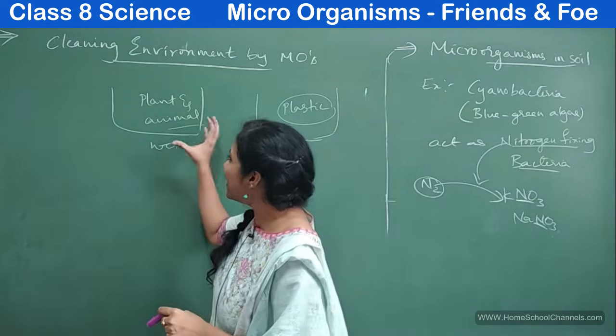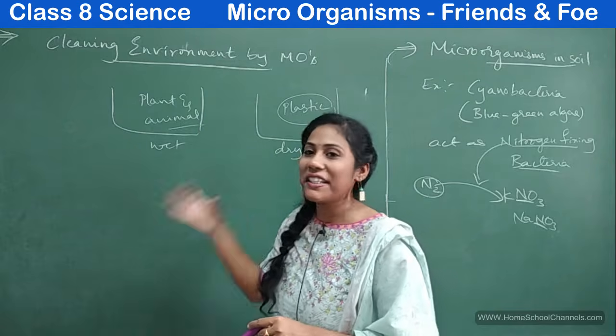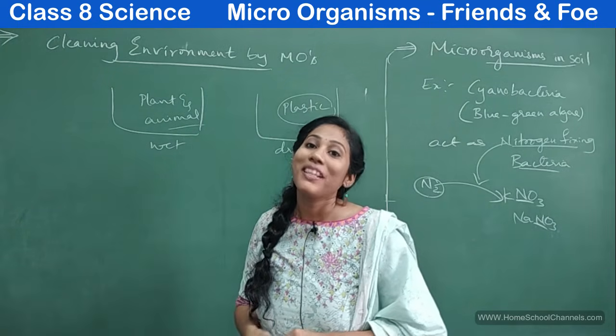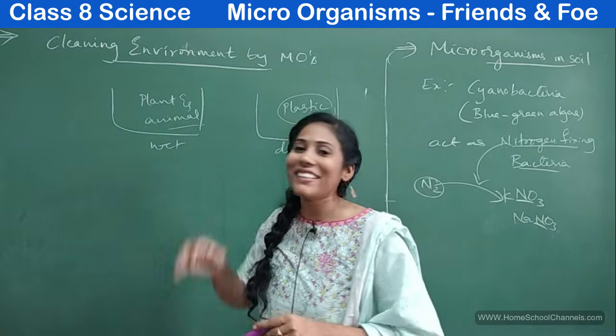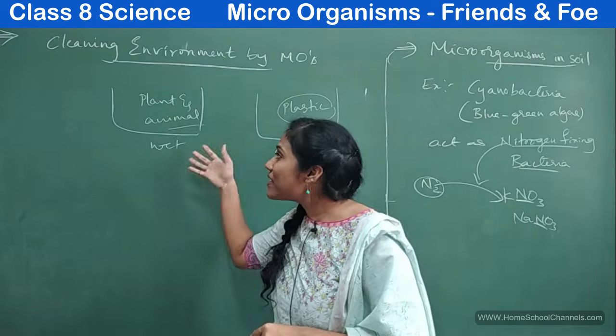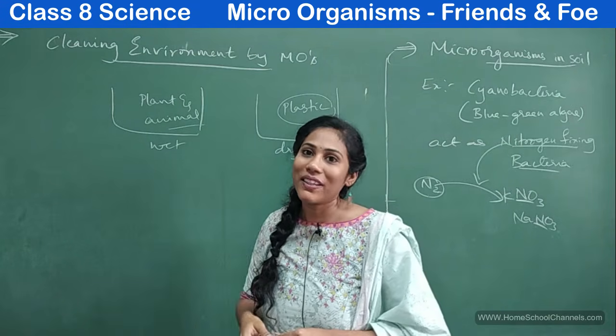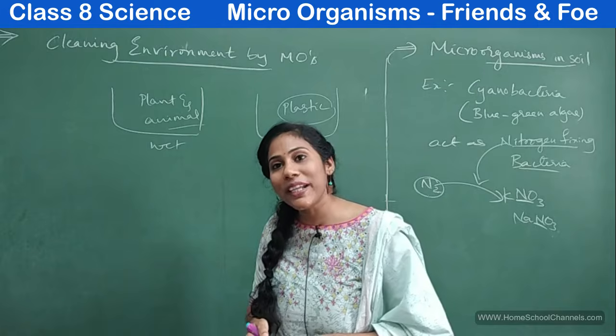So how has this plant and animal waste converted into soil, into small powder? It's because of the bacteria that is present in the soil that you have added to this. So what is that bacteria doing?